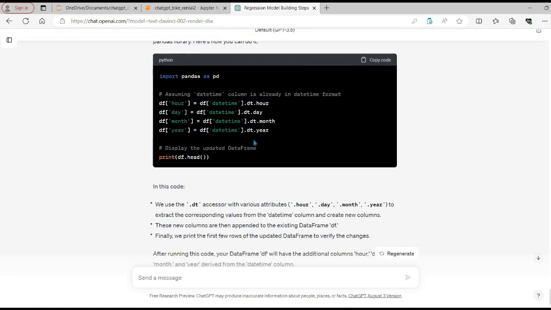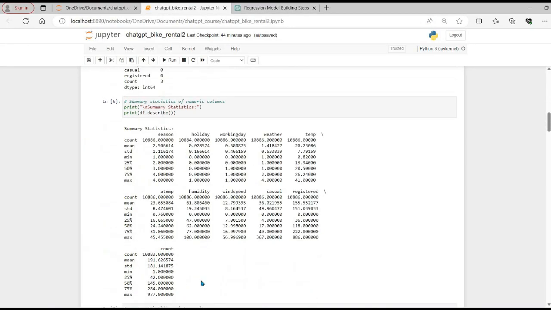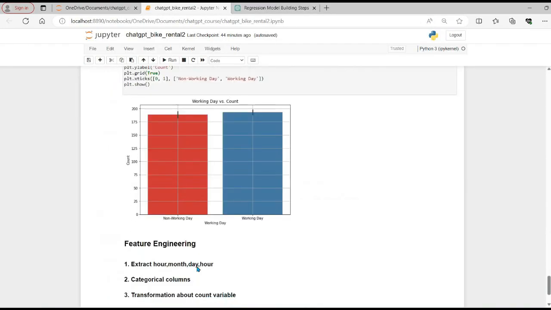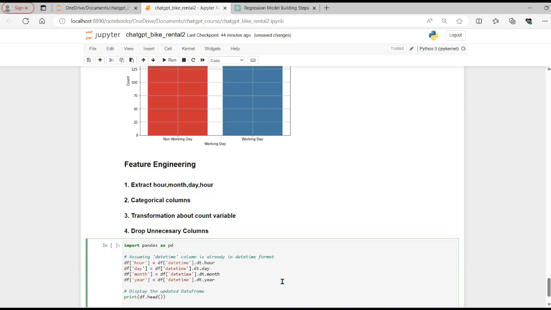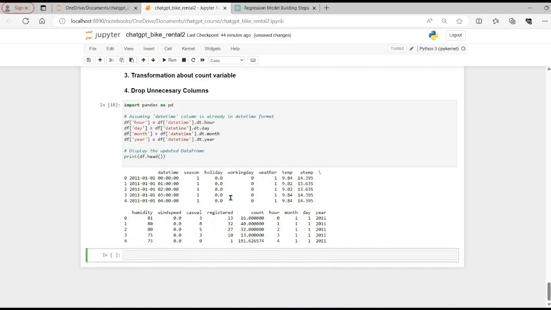So it has given us the code for it, so let's copy it and paste it. And when we run it, we can see that we have got the hour, month, day and year. From this datetime column, the year is 2011, and we can see that year 2011 is coming. Similarly, we can see that month 1 is coming. It also gave the date, which is 1, so it looks right.